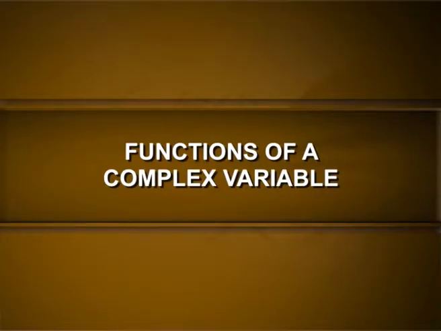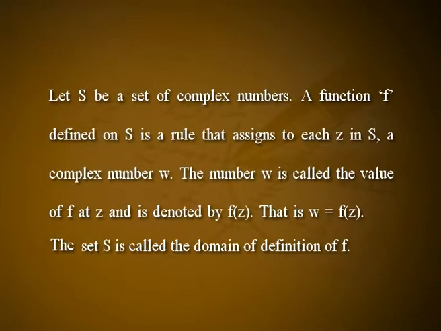Functions of a complex variable. Let S be a set of complex numbers. A function f defined on S is a rule that assigns to each z in S a complex number w. The number w is called the value of f at z and is denoted by f(z), that is, w = f(z). The set S is called the domain of definition of f.